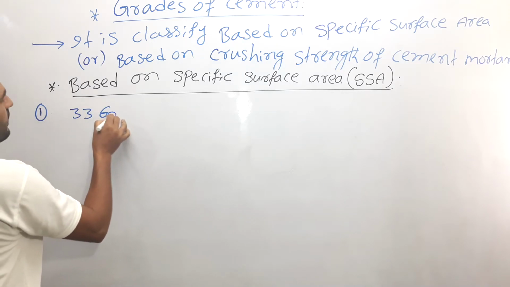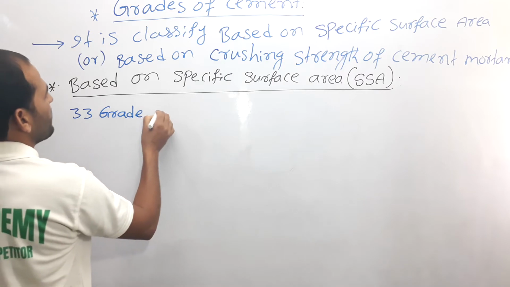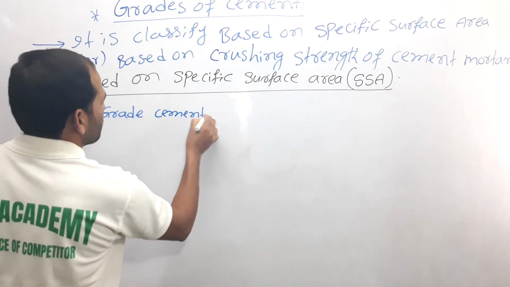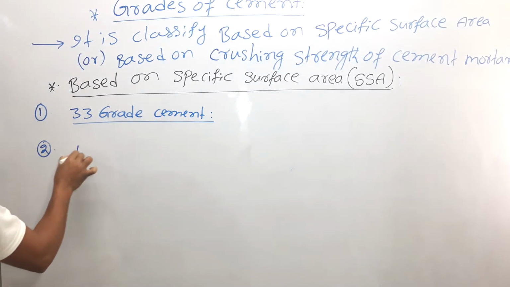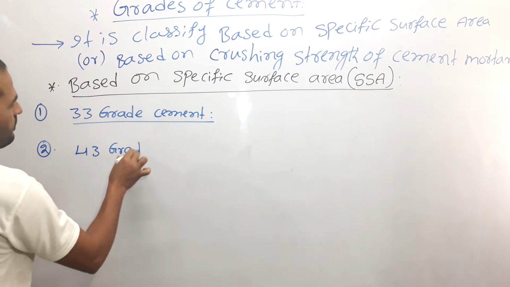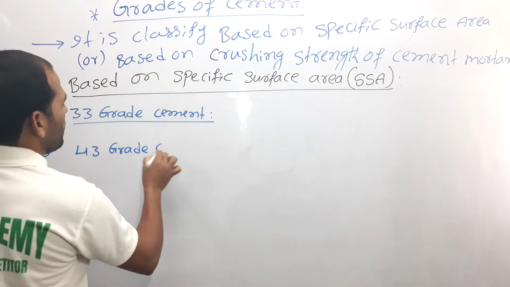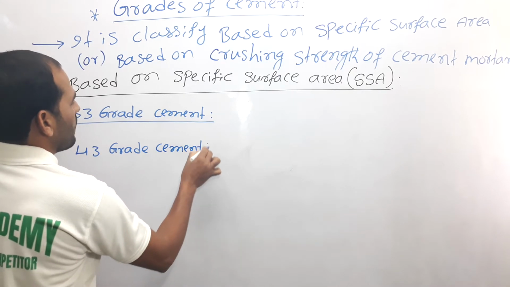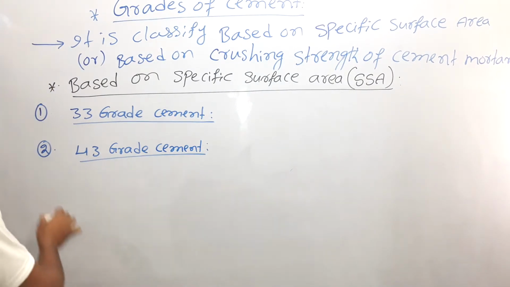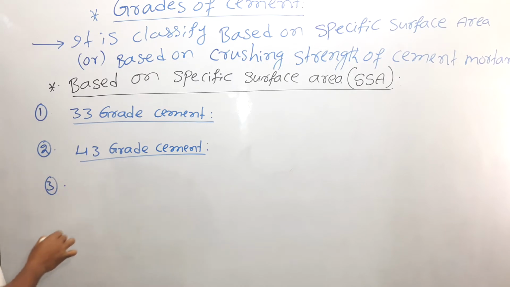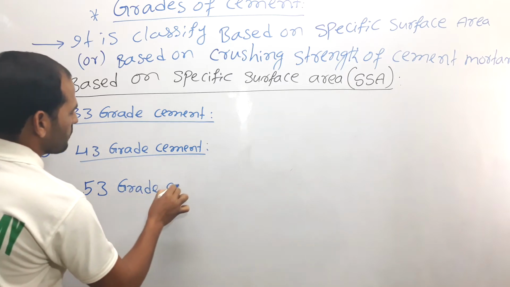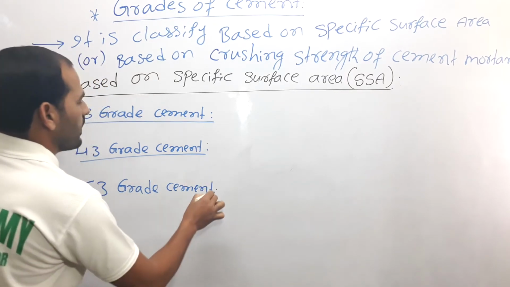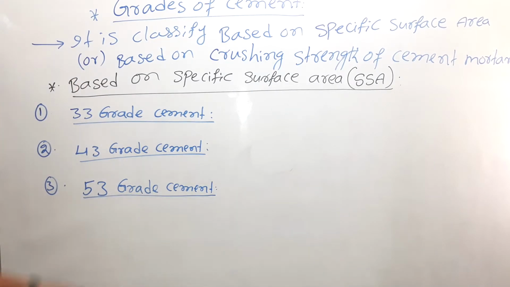33 grade cement, number 2 is 43 grade cement, and number 3 is 53 grade cement. So 33, 43 and 53 grade of cement.